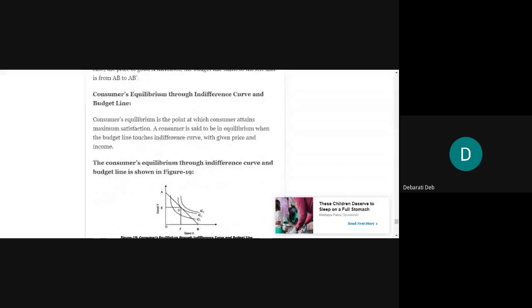Now you can do it the other way also. If you want to keep the price of good X constant and increase the price of good Y, you can do it the other way also. So if this question comes, you should draw the diagram and then explain it in this manner, the way you are seeing on your screen. You have to explain by taking the example and also plotting the example's concepts in the figure. Then you will explain this. Any doubt you can ask.